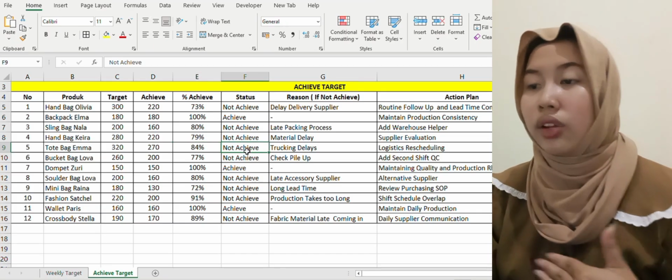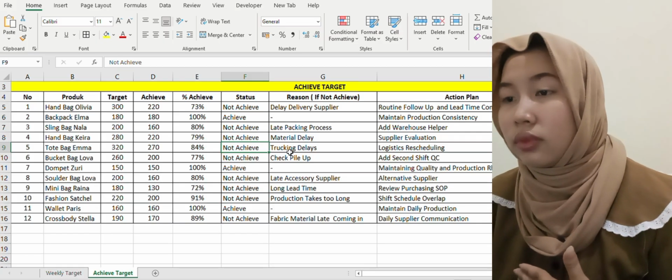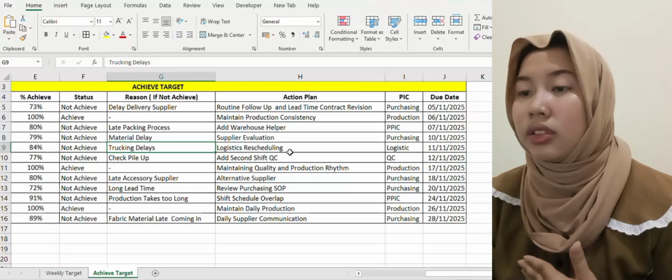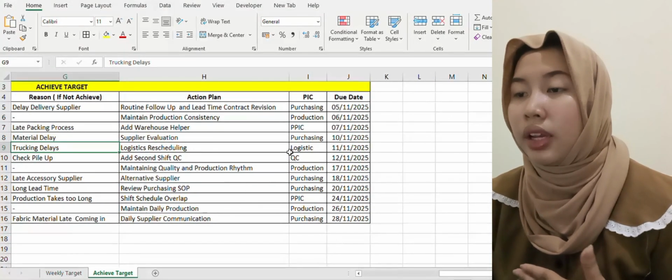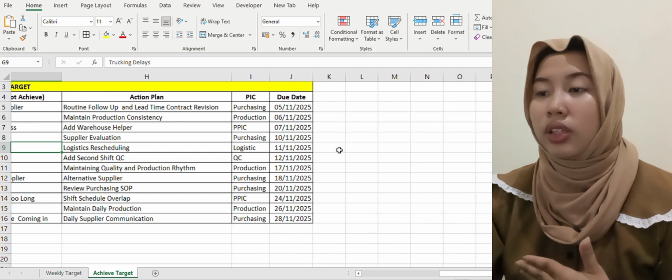Categorized as not achieved, the issue here is tracking delays, and the action plan is logistic rescheduling. The PIC is logistic, with a due date of November 11, 2025.